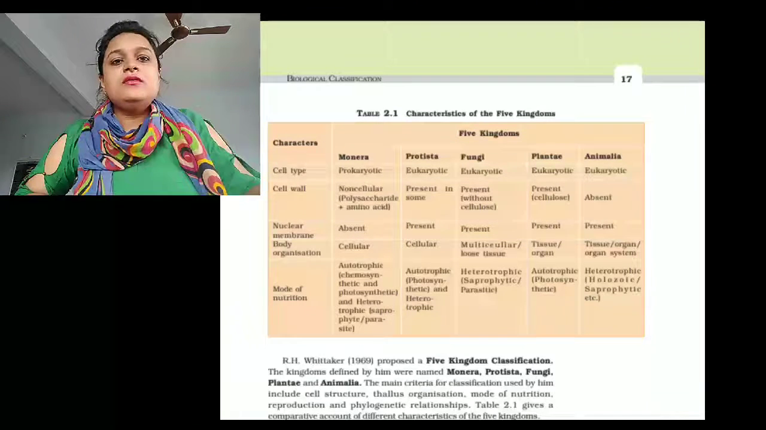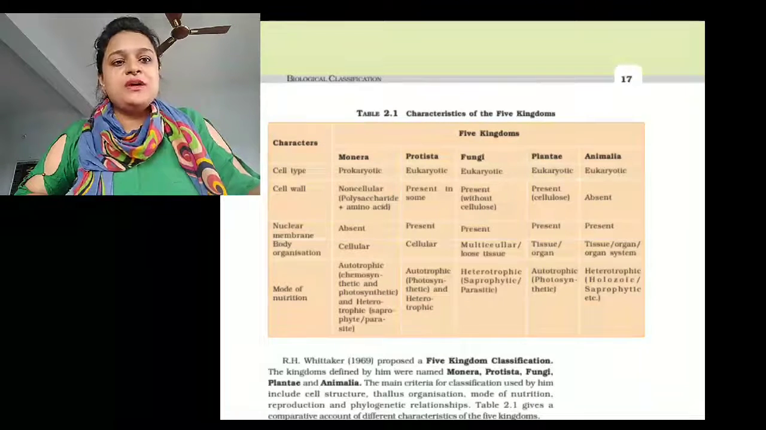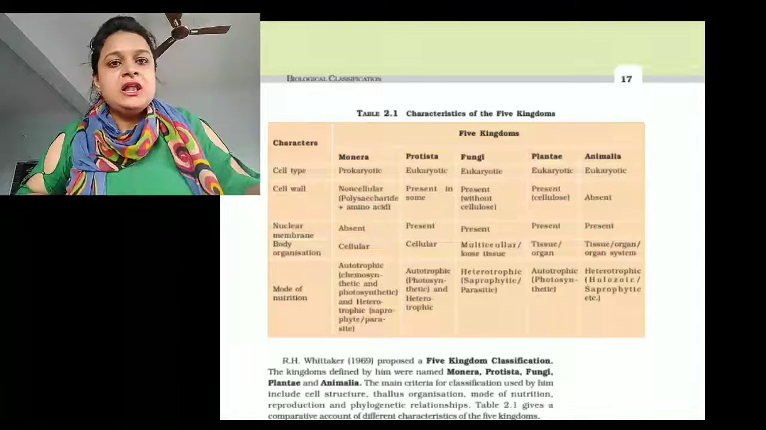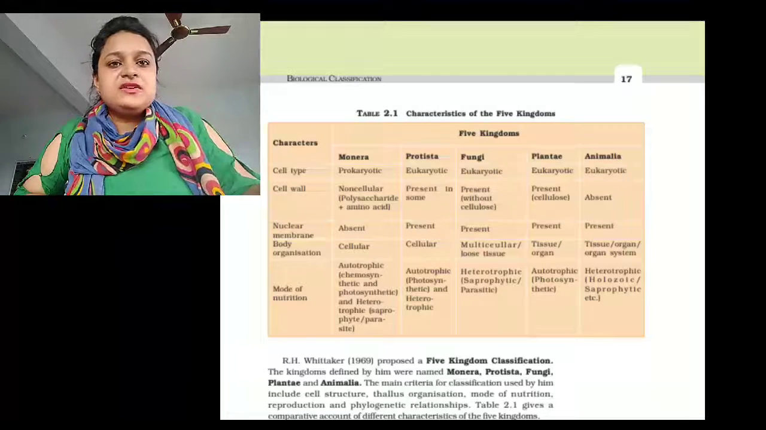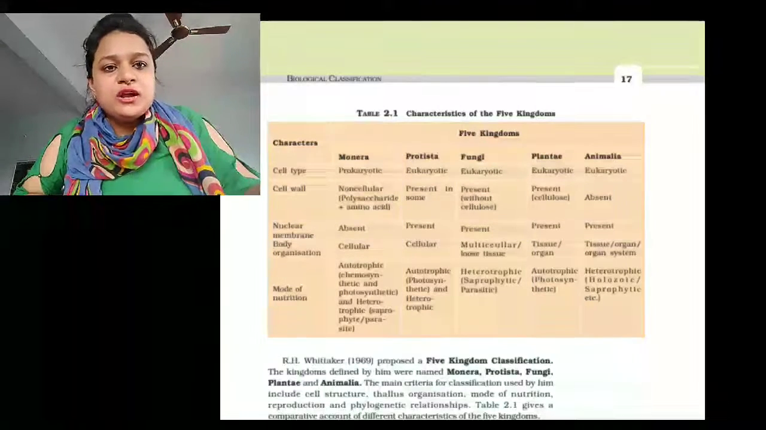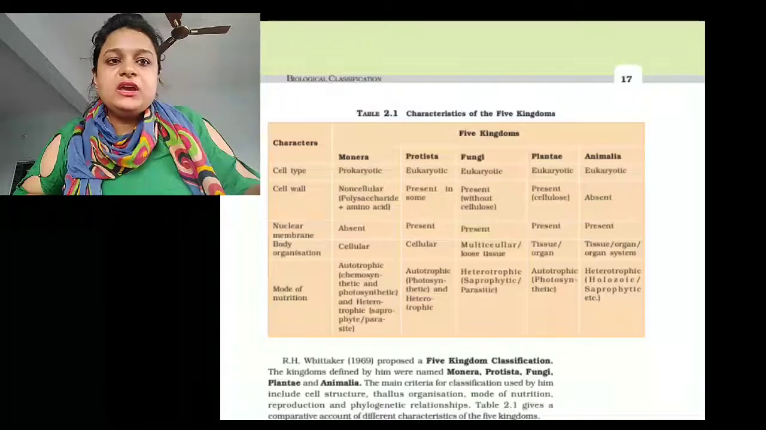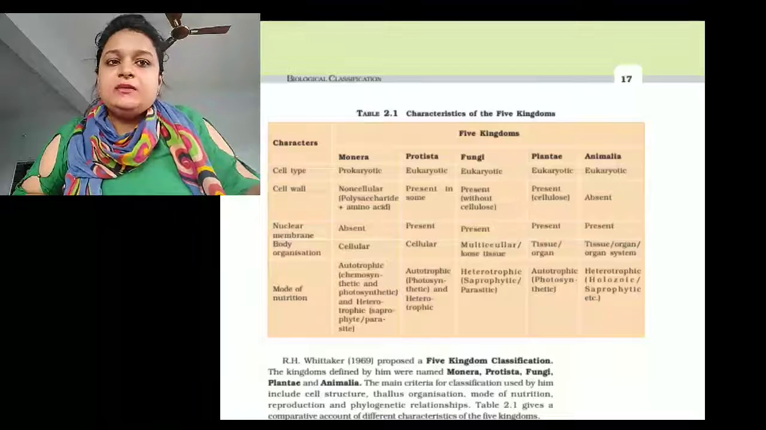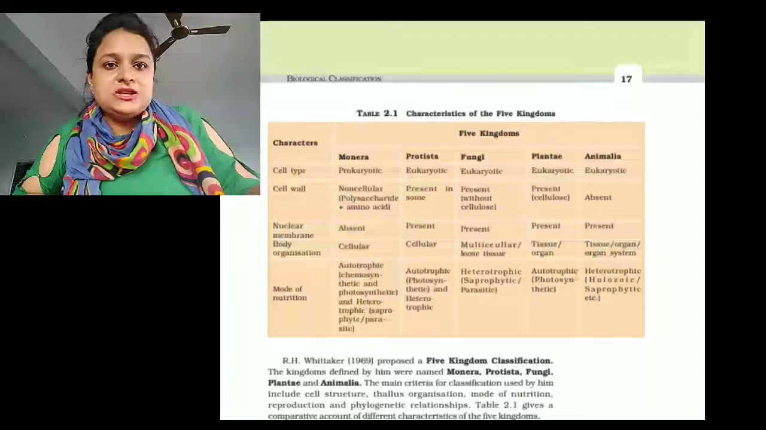Why does each kingdom differ from the others? Now we discuss some common characters of the five kingdom classification. First we discuss cell type. Monera are prokaryote, Protista are eukaryote, Fungi also eukaryote and Plantae eukaryote. Animalia also show their cell type as eukaryote in nature.